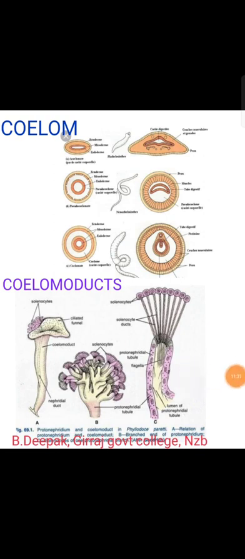Now, coelomoducts, the second topic. I am sharing one diagram here. In annelids are found certain tubes called segmental organs, as they are repeated in successive segments. These tubes serve to convey the excretory and reproductive products from the coelom to the exterior. Segmental organs are primarily divided into two types: coelomoducts, which are derived from the mesoderm, and nephridia, which are derived from the ectoderm.